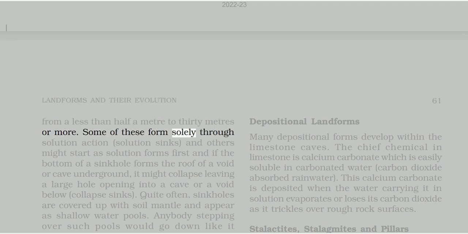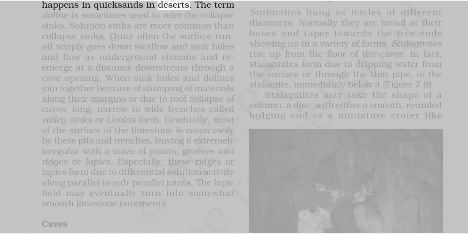Some of these form solely through solution action, solution sinks, and others might start as solution forms first, and if the bottom of a sinkhole forms the roof of a void or cave underground, it might collapse, leaving a large hole opening into a cave or a void below. Collapse sinks. Quite often, sinkholes are covered up with soil mantle and appear as shallow water pools. Anybody stepping over such pools would go down, like it happens in quicksands in deserts. The term doline is sometimes used to refer to the collapse sinks. Solution sinks are more common than collapse sinks.